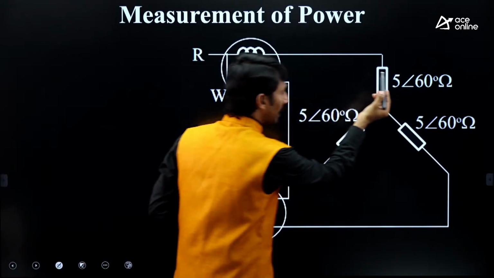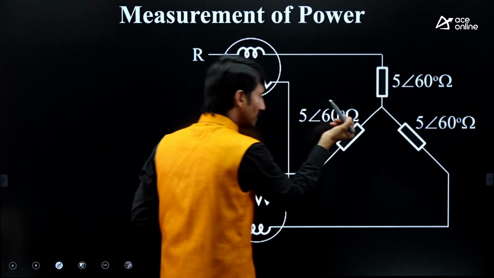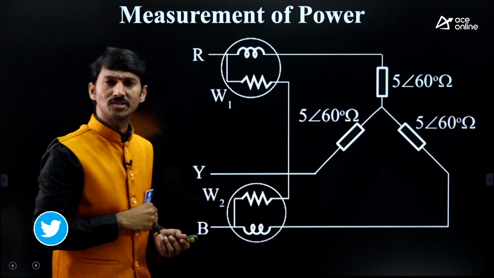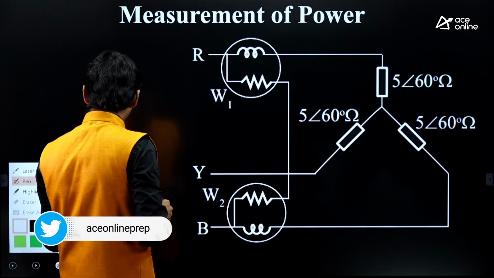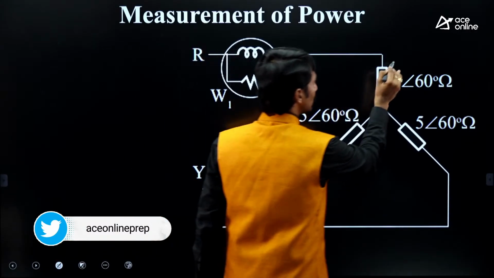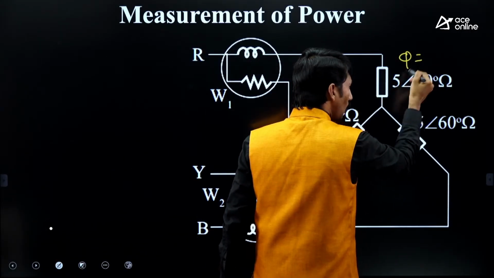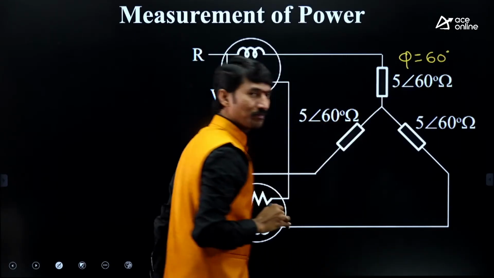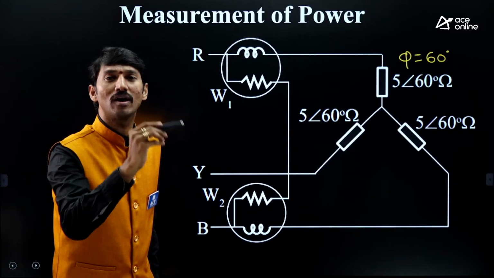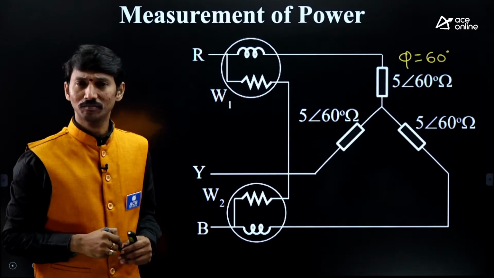And phi at an angle 60, again phi at an angle 60, so a balanced load is given. With the given data, the load power factor angle is 60 degrees. What is the power factor value? Cos 60 is 0.5.